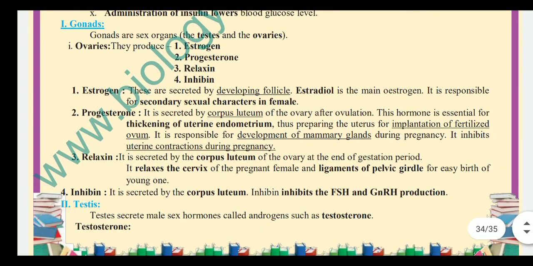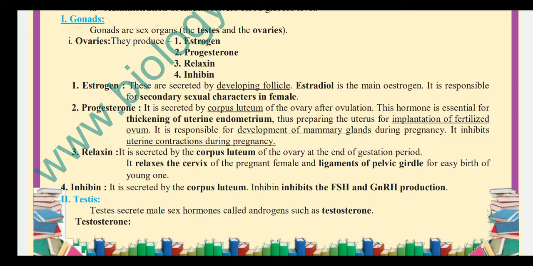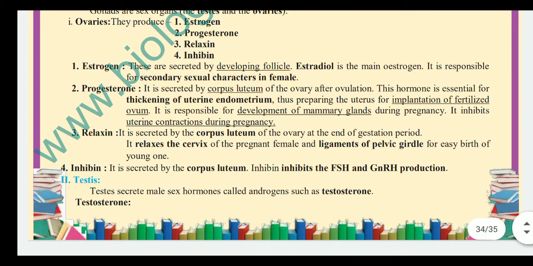Next, gonads. Gonads are sex organs, that are testes and ovaries. Ovaries produce the hormones estrogen, progesterone, relaxin, and inhibin. Estrogen is secreted by the developing follicle. There is estradiol, which is the main estrogen responsible for the secondary sexual characters in females.